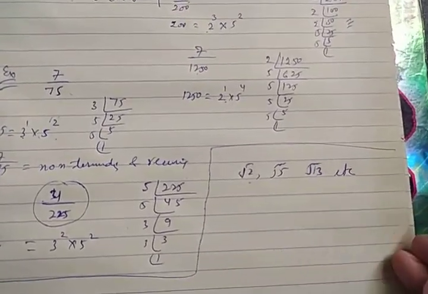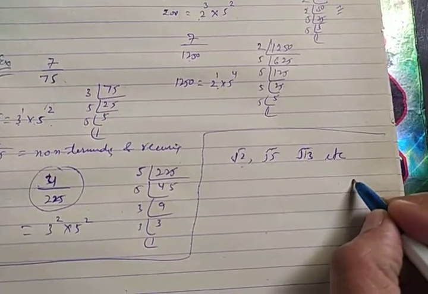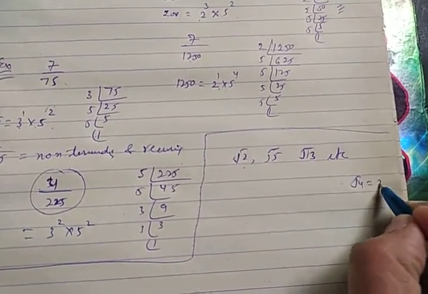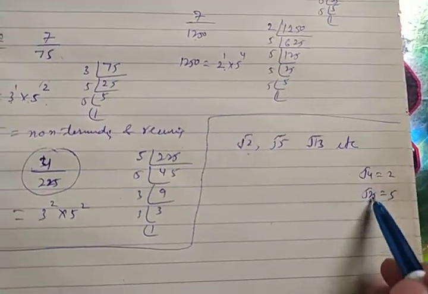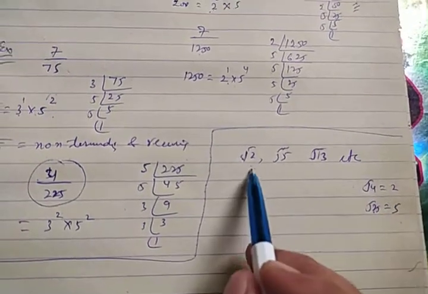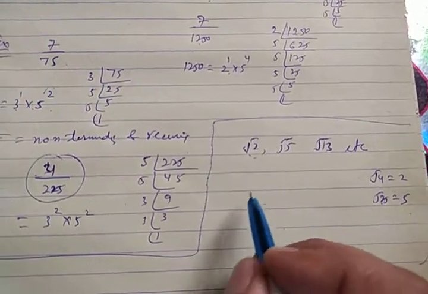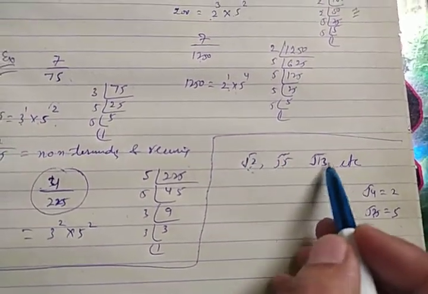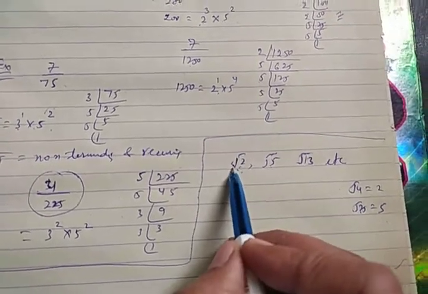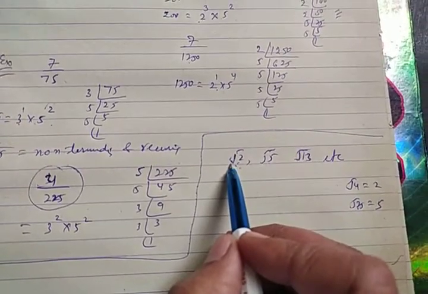Root cannot be solved means, let us take an example. If you take under root 4, it will be 2. Under root 25, it will be 5. This root is being solved, but the others cannot be solved. The decimal representation of these numbers is non-terminating and non-recurring. They are the irrational numbers.